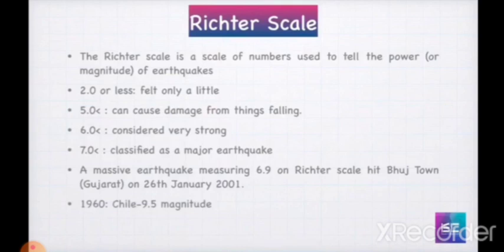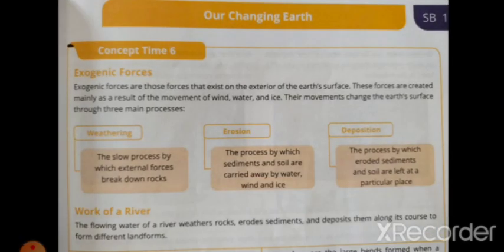Then in 1960, Chile was the place of a 9.5 magnitude earthquake. So you can see the levels. 2.0 is less, named a little earthquake, and 5.0 can cause damage to things. It may fall, like trees may fall down. Then 6.0 is considered a very strong earthquake, and 7.0 is classified as a major earthquake, isn't it? So they have given the example for you also.